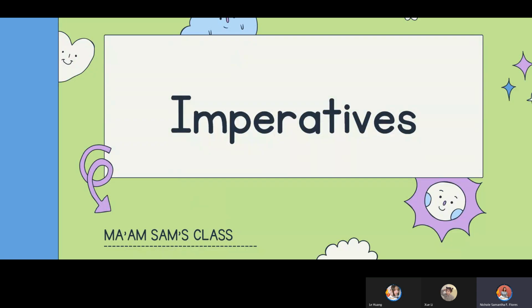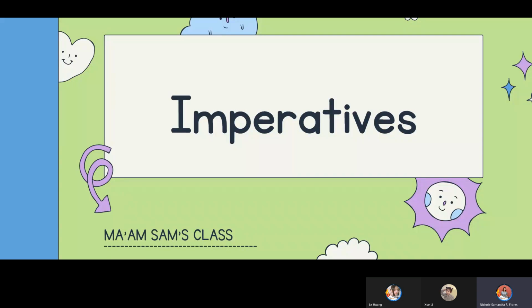The third one is the polite request. In this type of imperative sentence, we use the word please. The fourth is making suggestions with the word let's. And obviously in this sentence, we use the word let's.